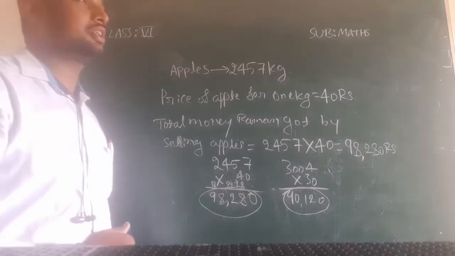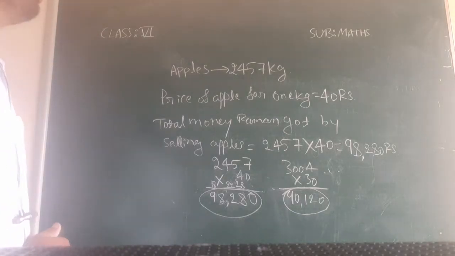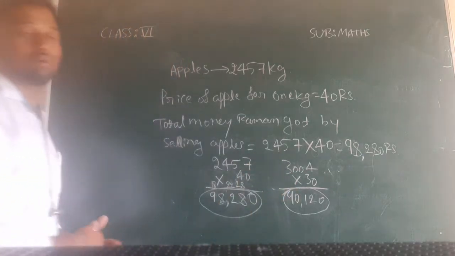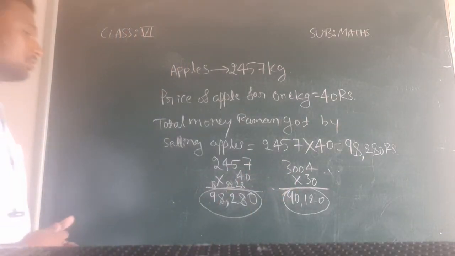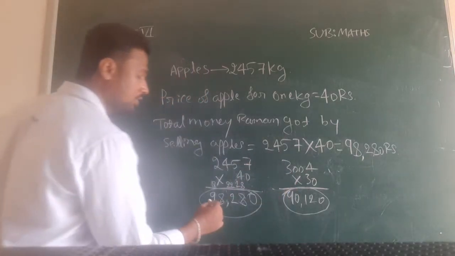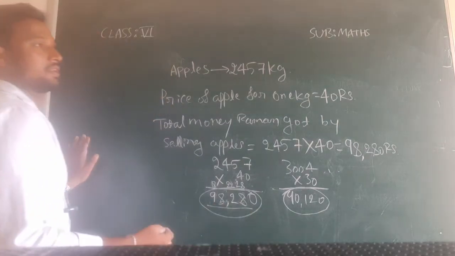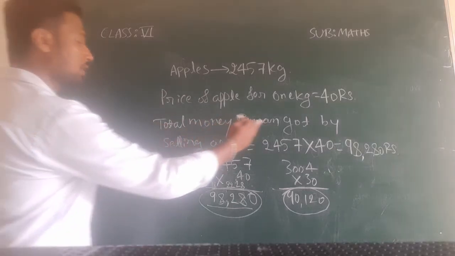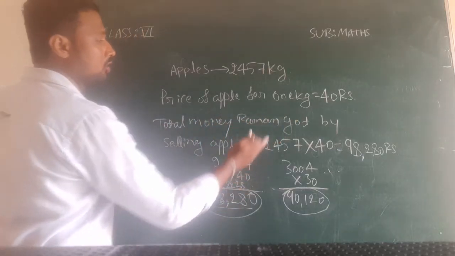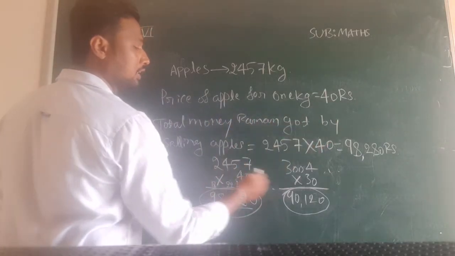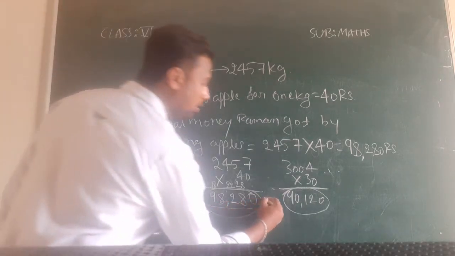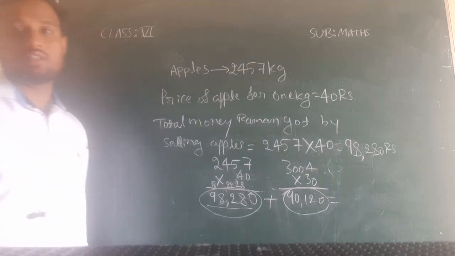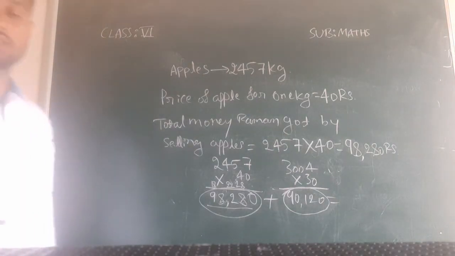And in question C, what they are asking is the total money got by Raman by selling apples and oranges together. So what you have to do, just add these two values: total money Raman got by selling apples and total money Raman got by selling oranges. You will get the final answer. This is about question number C.